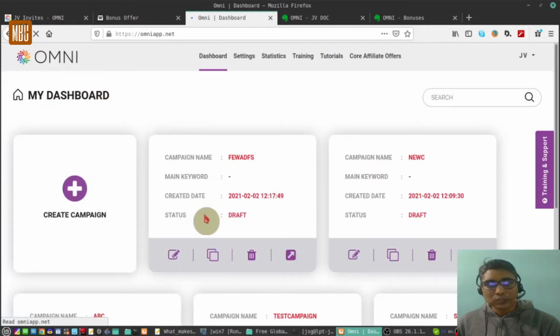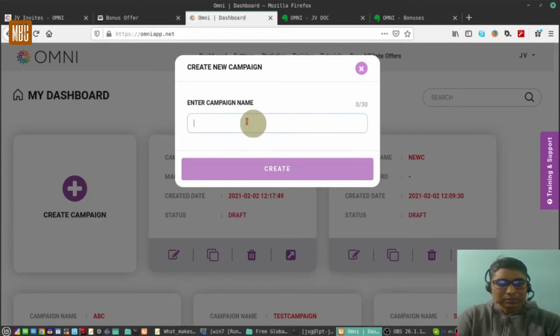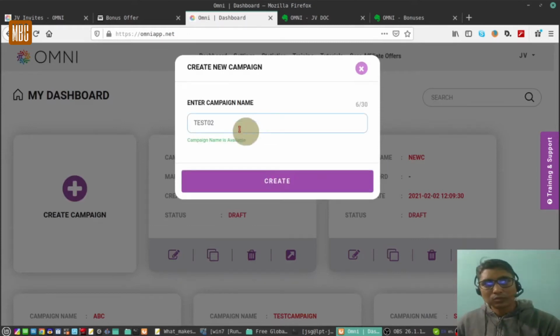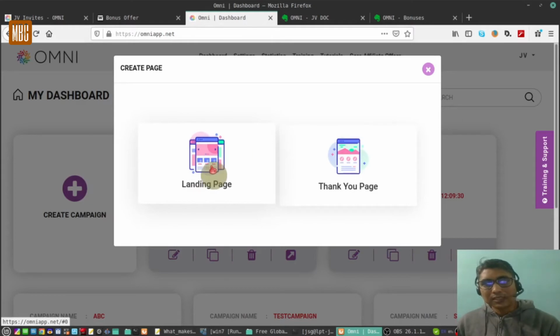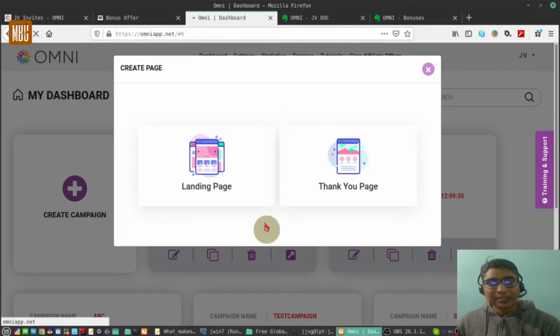To start, you need to create a campaign. Let us click on the create campaign button. Give it a name. Let me give it a name test02. You have two options. One is to build a landing page or a thank you page. So first we need to build the funnel, the landing page, then the thank you page, and then it goes to your affiliate offer or wherever you want to take them. So building the funnel, we first create a landing page.